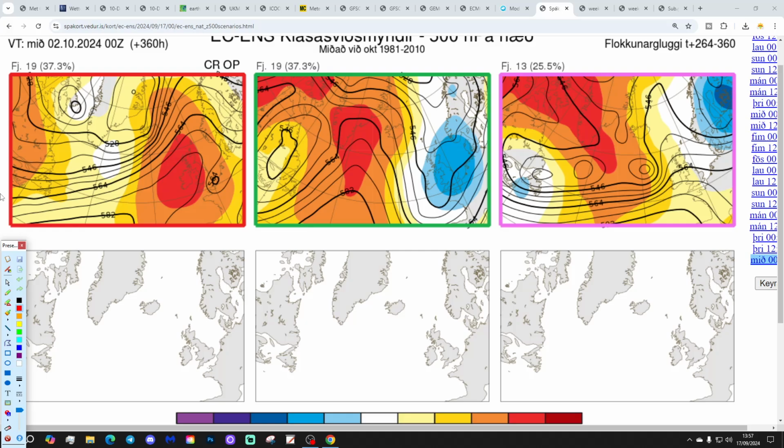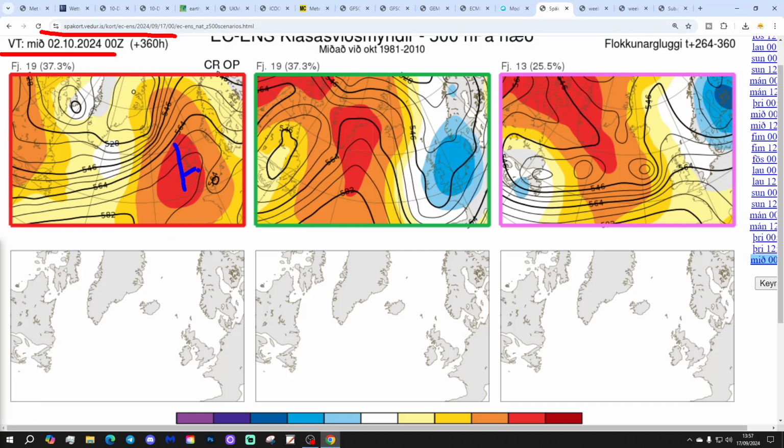In 2 weeks' time, this is how the options are looking. Gets us to the 2nd of October. 19 members of the ECM Ensemble then, all change, with high pressure back right over the top of the country. That'll be mostly dry. Could be a little bit chilly, maybe some cooler nights. Another 19 though, complete opposite, low pressure right over the top of the country. That helps, doesn't it? And a ridge out in the Atlantic, a mid-Atlantic ridge. That's going to be cool, maybe quite cold even, and unsettled.